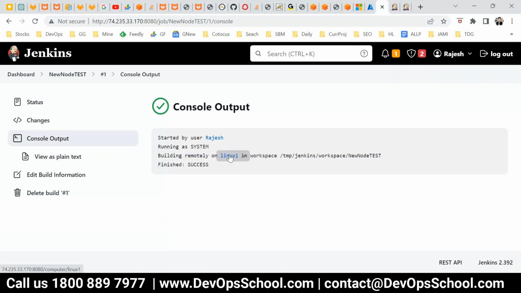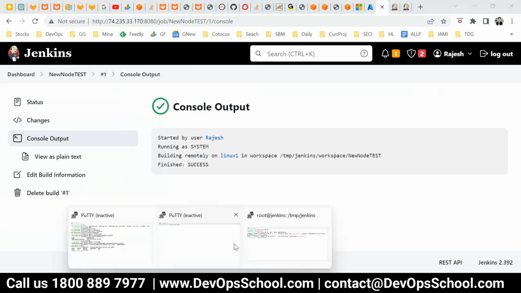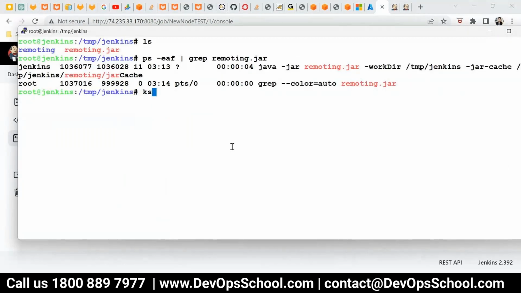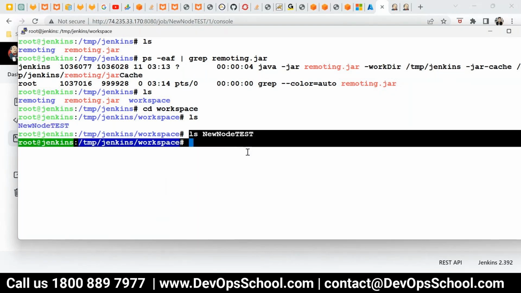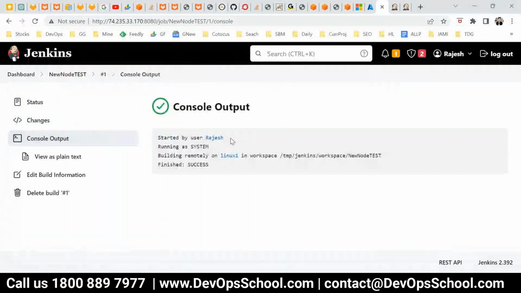If you want to see this job, let me show you manually. So here, go to the workspace. Inside that, see the new node test job, and these are the things. Nothing, I did nothing in the workspace, that's the reason it's empty, but it's building right now in Linux 1. So guys, this is the way